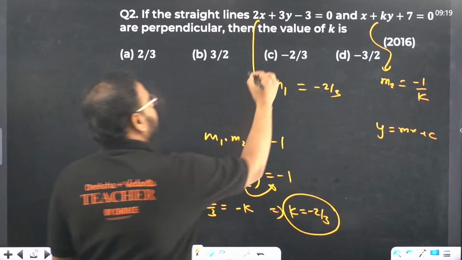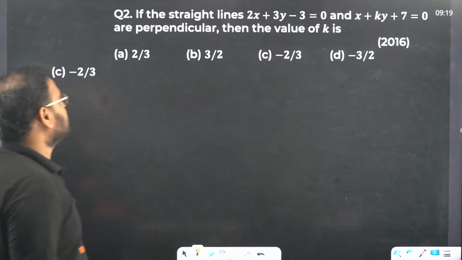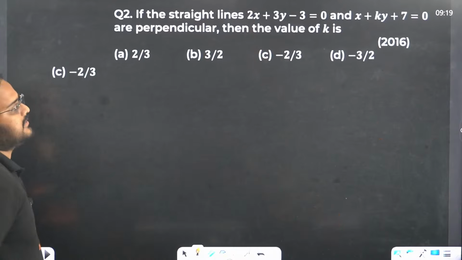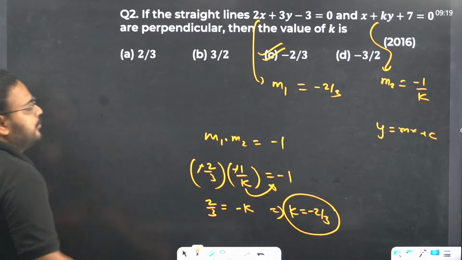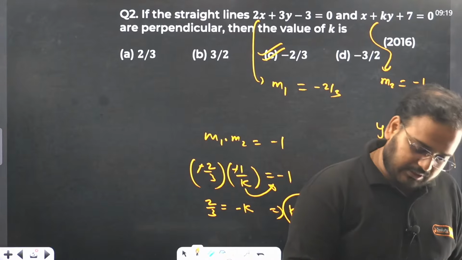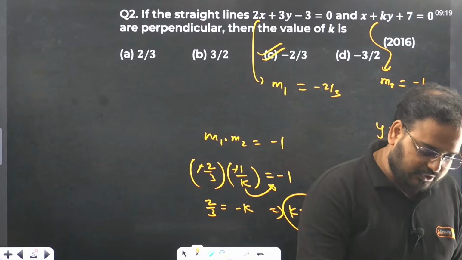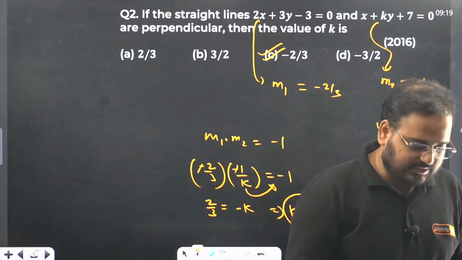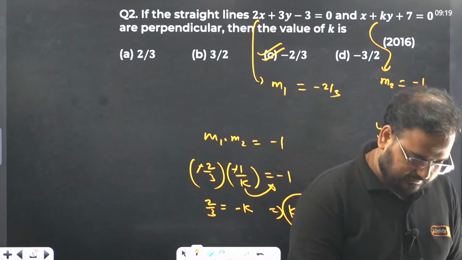Option is C. Please check. Have a look, guys. So the answer for this question, how many of you gave? Yes, majority has given the answer on this question as option C. That's good. That's better.